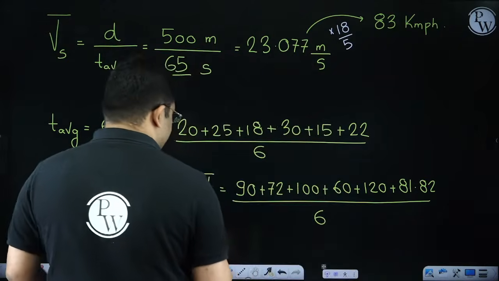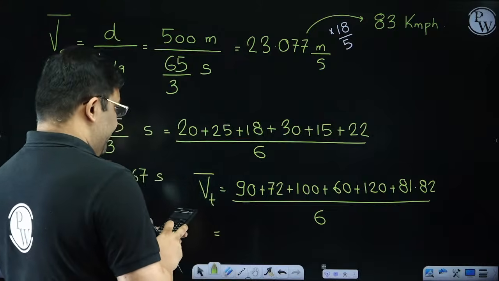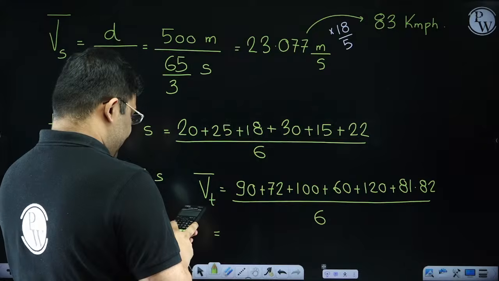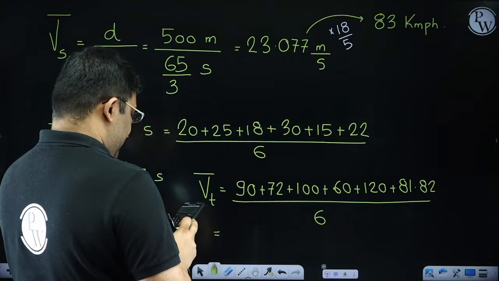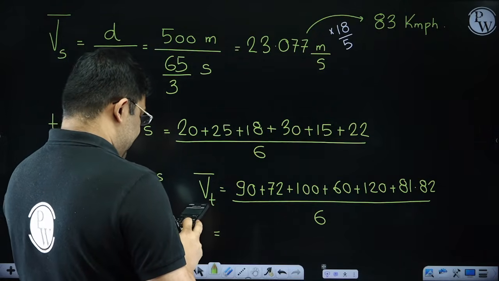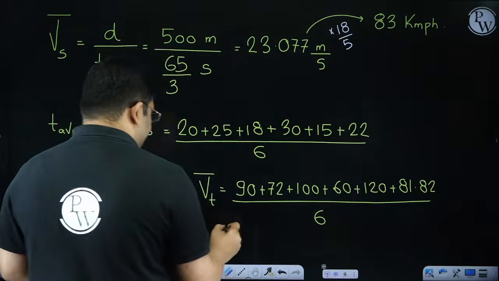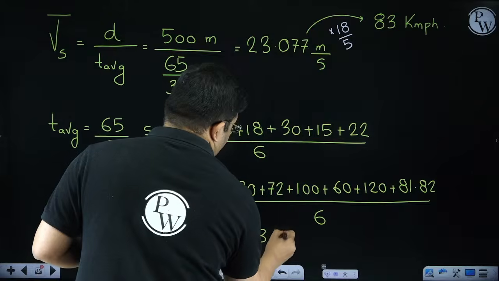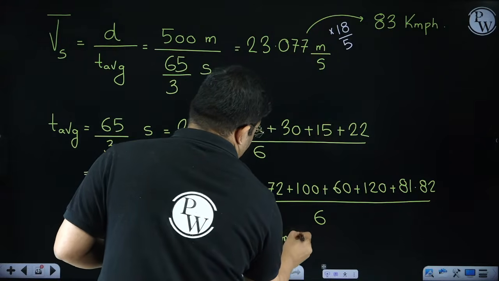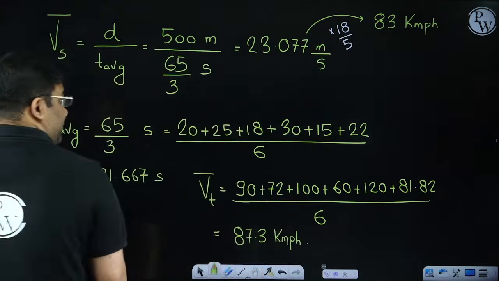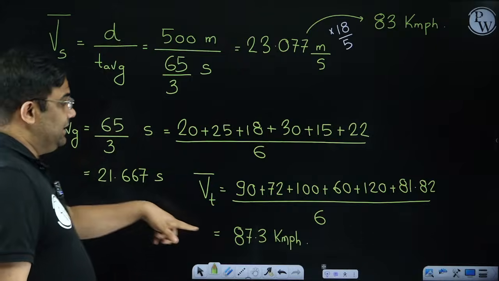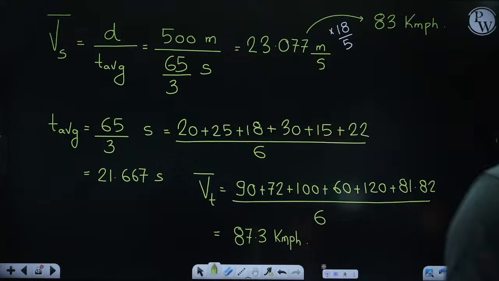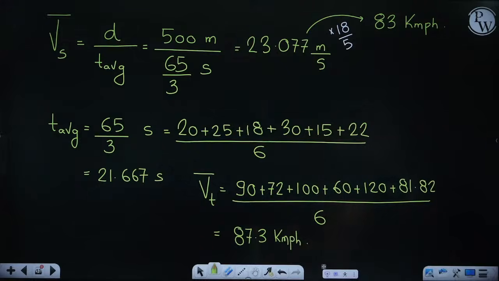You calculate this: 90 plus 72 plus 100 plus 60 plus 120 plus 81.82 divided by 6, I'm getting a value of 87.3 kilometer per hour. You can see that the time mean speed is more than the space mean speed. Yes, the time mean speed should come more than the space mean speed.